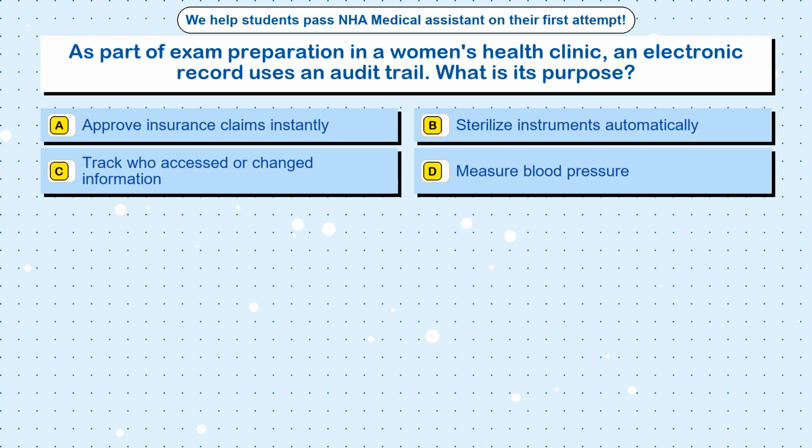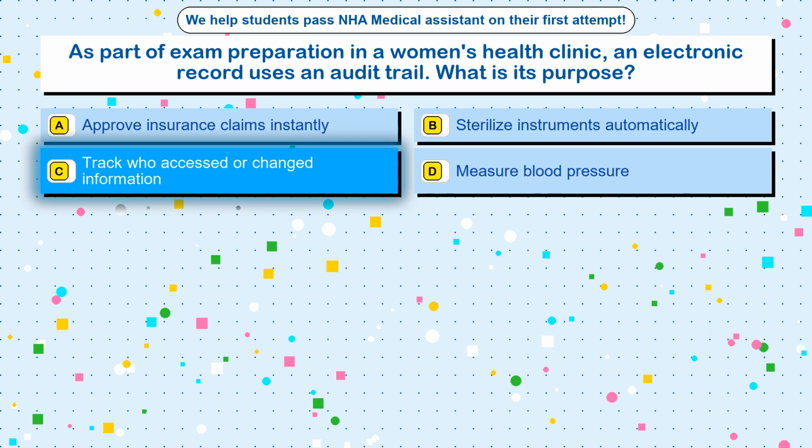Question 17. As part of exam preparation in a women's health clinic, an electronic record uses an audit trail. What is its purpose? Option A. Approve insurance claims instantly. Option B. Sterilize instruments automatically. Option C. Track who accessed or changed information. Option D. Measure blood pressure.